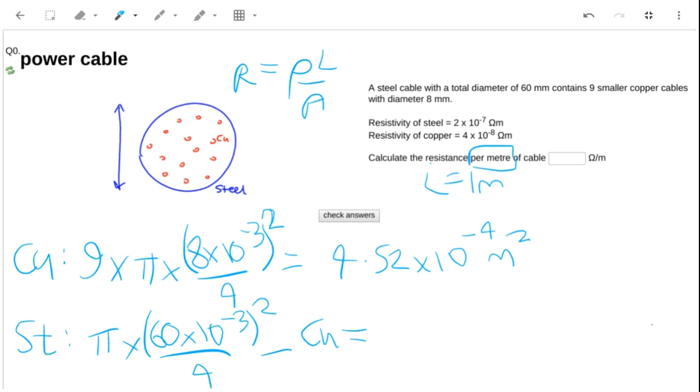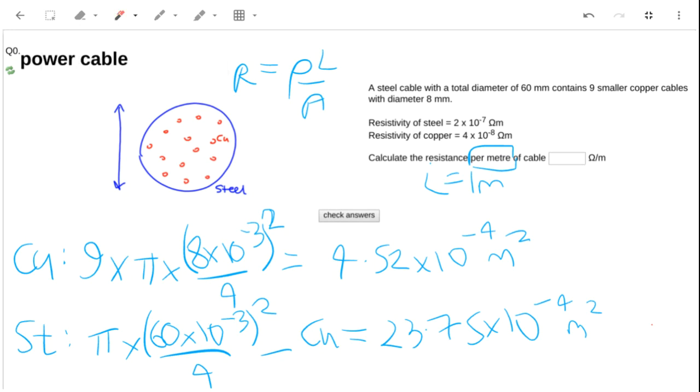Pi times 60 times 10 to the minus 3 squared divided by 4 minus 4.52 times 10 to the minus 4. So that gives me 23.75 times 10 to the minus 4. So it's a little bit more steel than copper.